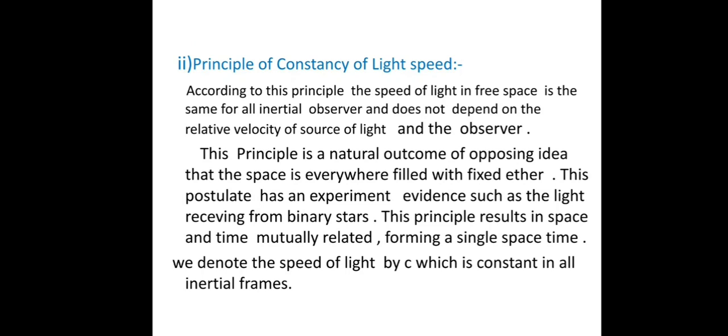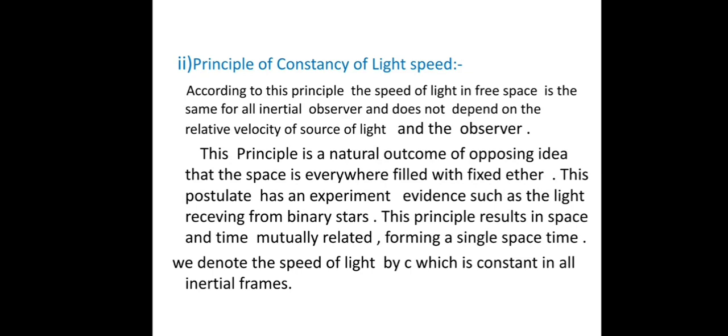Now the second postulate, the principle of constancy of the speed of light. It says that the speed of light in free space is the same for all inertial observers and does not depend on the relative velocity of the source of light and the observer.